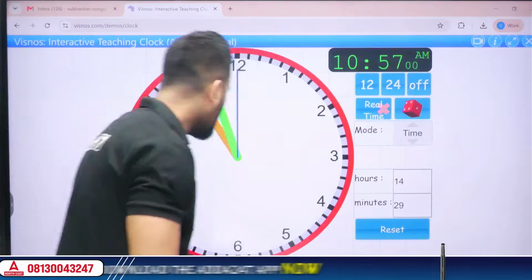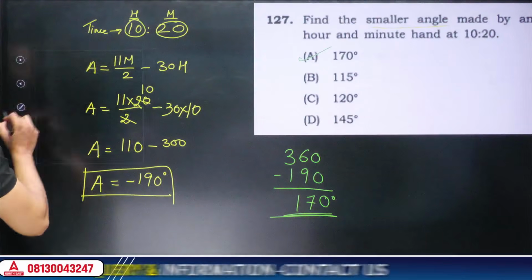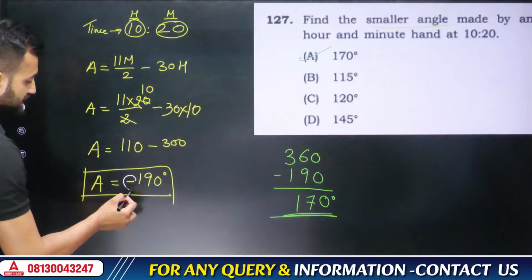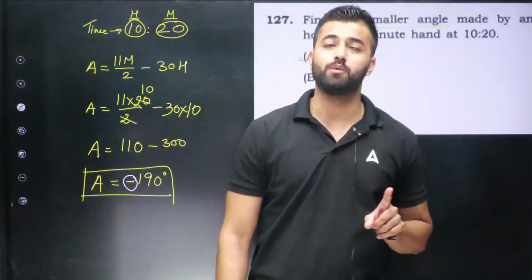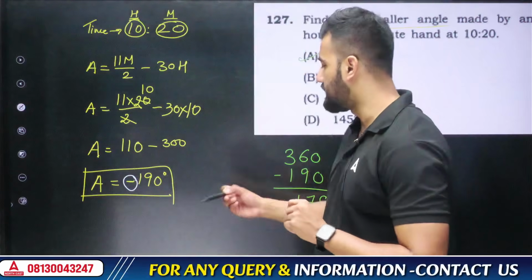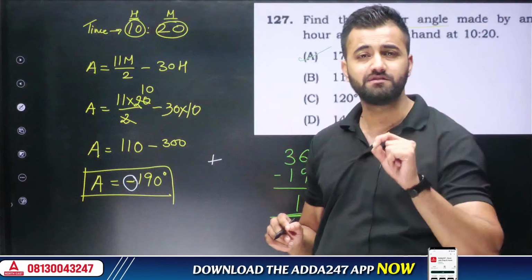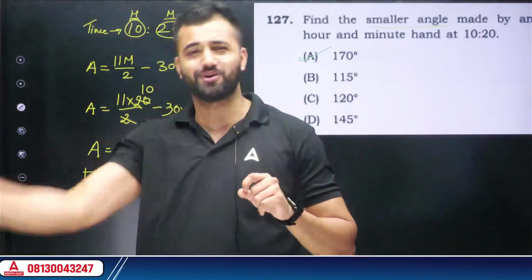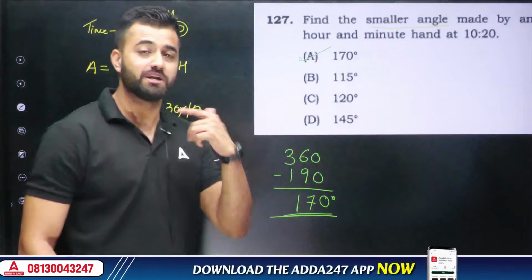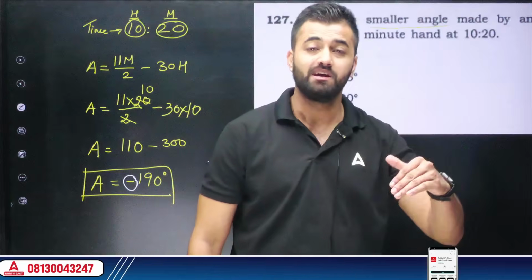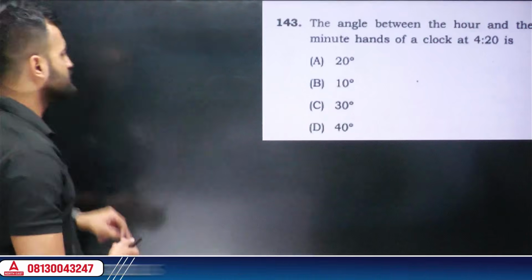Got it? So out here in my formula, there is a rule of writing it. The rule is that whenever I encounter a negative sign, the negative sign will indicate that the minute hand did not cross the hour hand yet. But if my answer comes out positive, that means you need to understand that the minute hand has surely crossed the hour hand. That's why it is coming positive. And this particular concept is utilized when they ask you to find the time and they give you the angle. We have a question for that also. I'll show you. Let's do one more question to get the confidence.